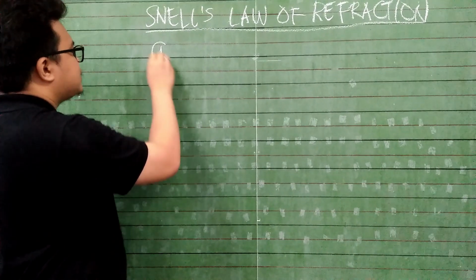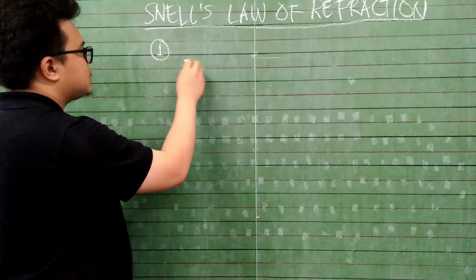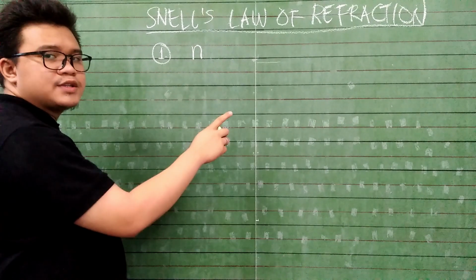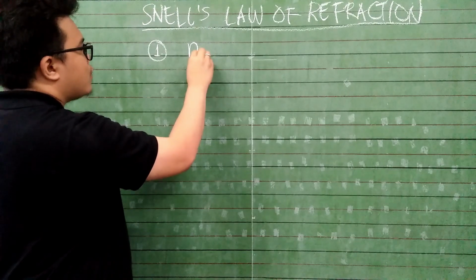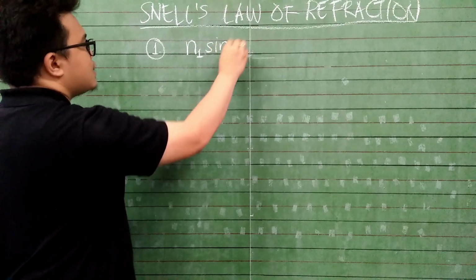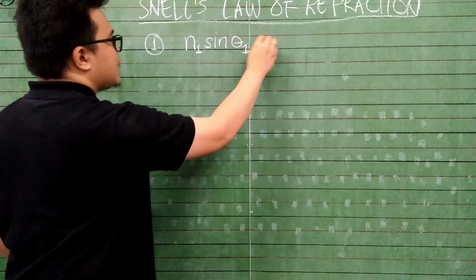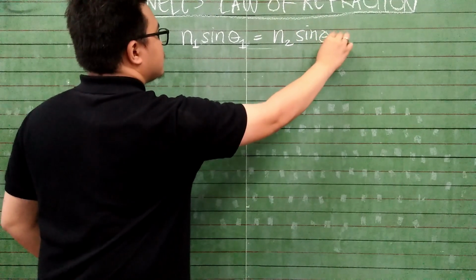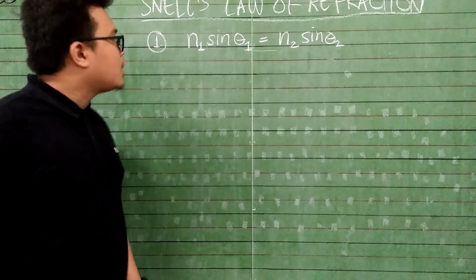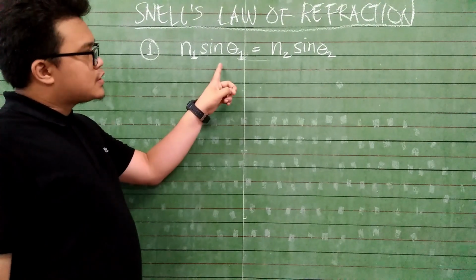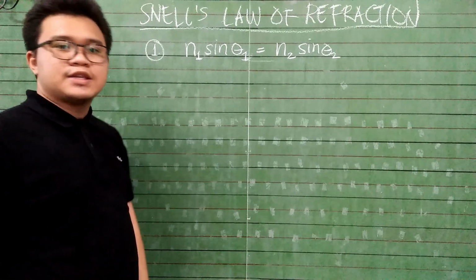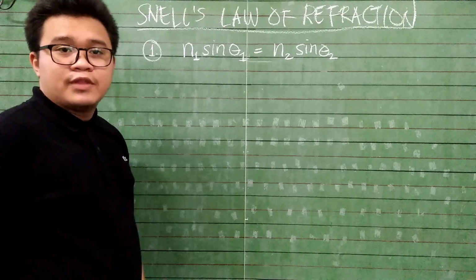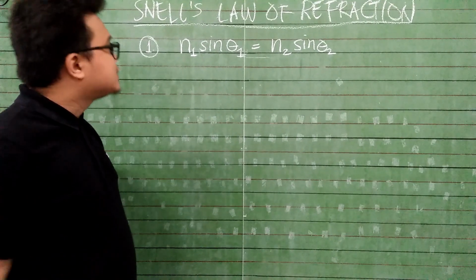First, let me write the first equation for Snell's law of refraction. This tells us that in relation to the angle of incidence and angle of refraction, n1 sine angle 1 is equal to n2 sine angle 2. Now, this equation tells you one thing, that the angle of incidence and the angle of refraction in this case is dependent on the indices of refraction of the media where white light travels.